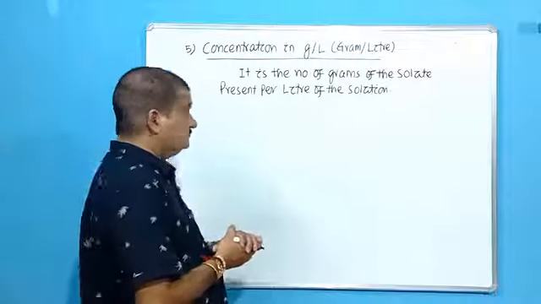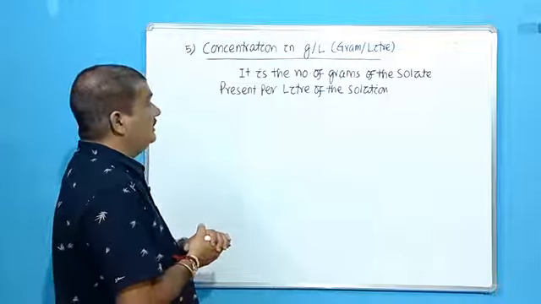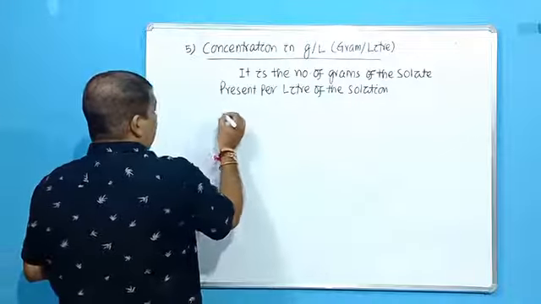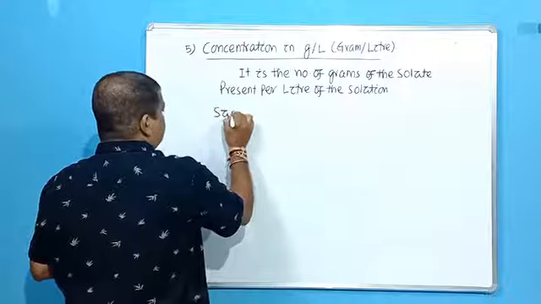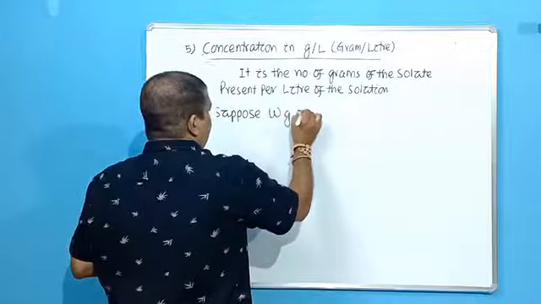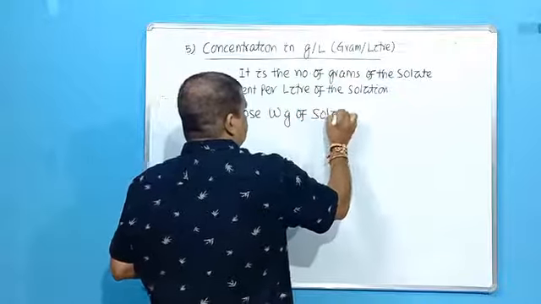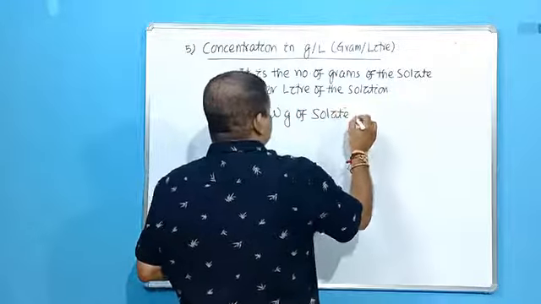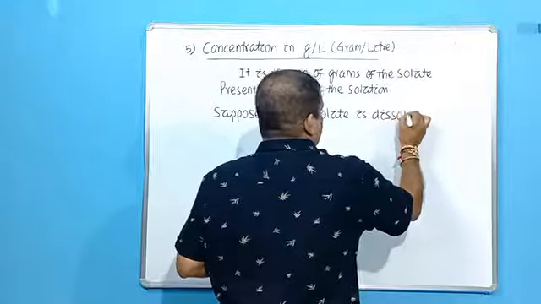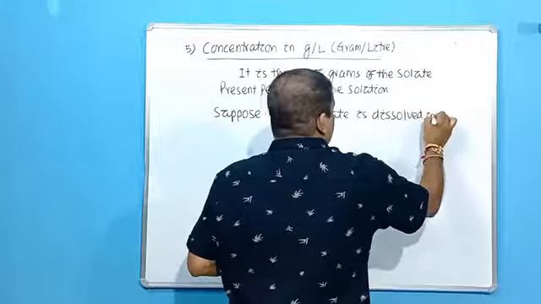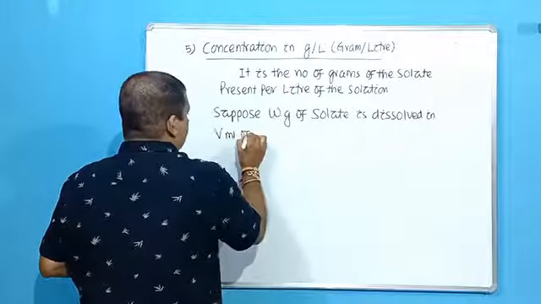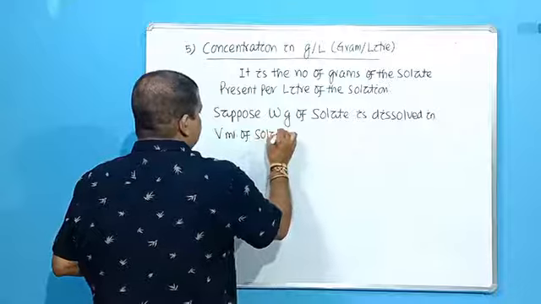It is the number of grams of the solute present per liter of the solution. Suppose W gram of solute is dissolved in V milliliter of solution.